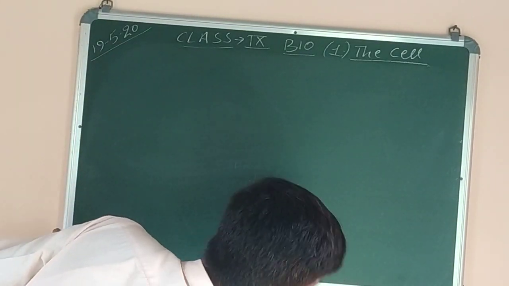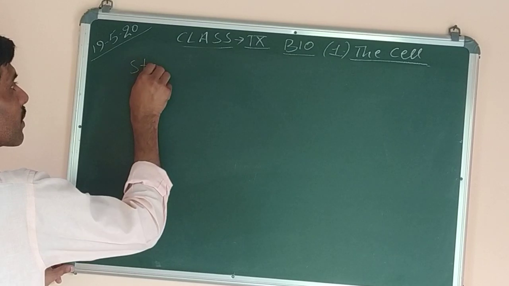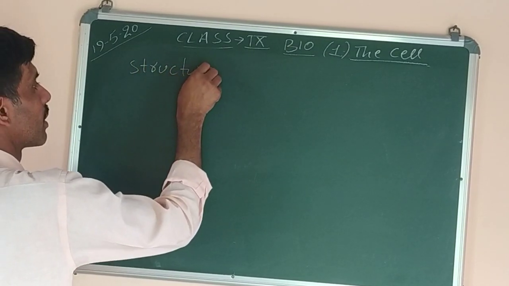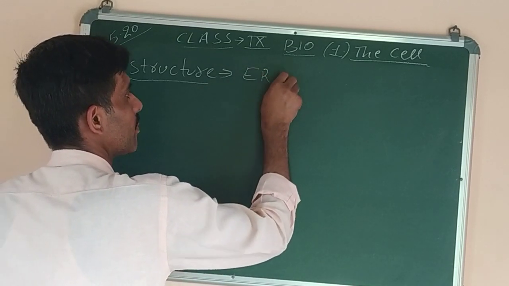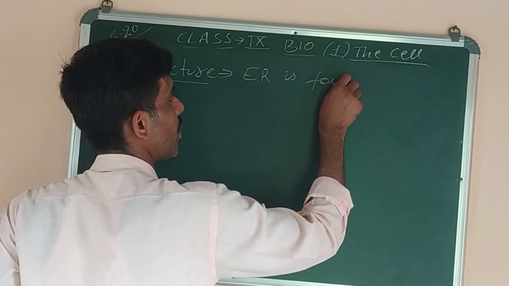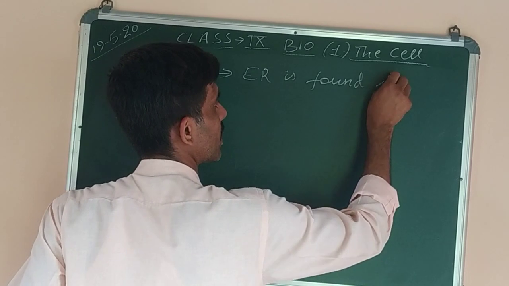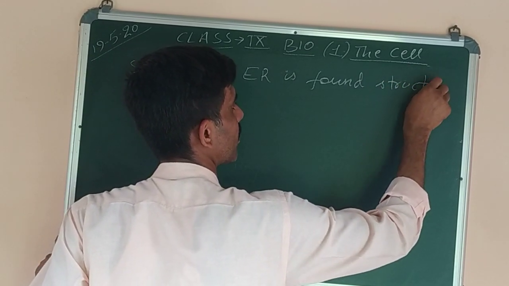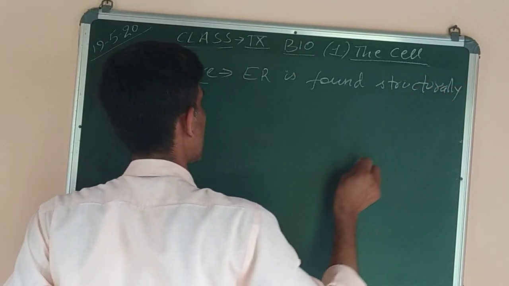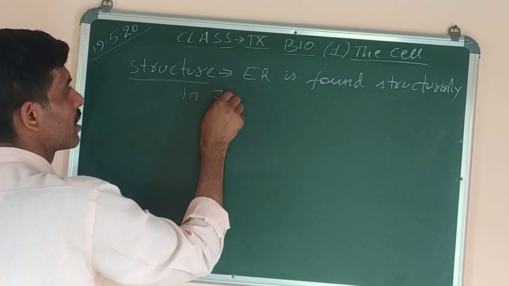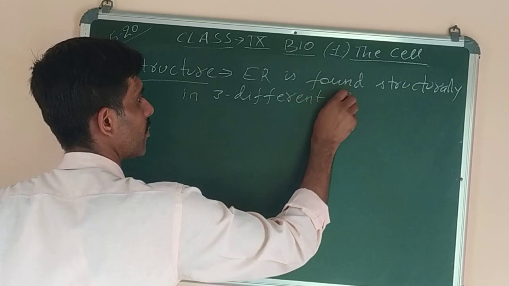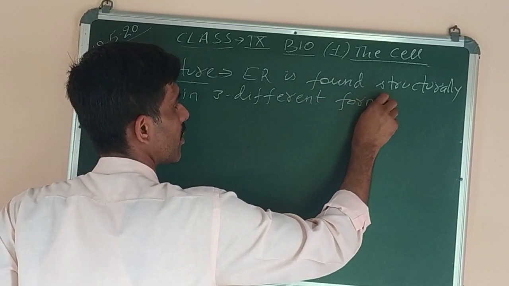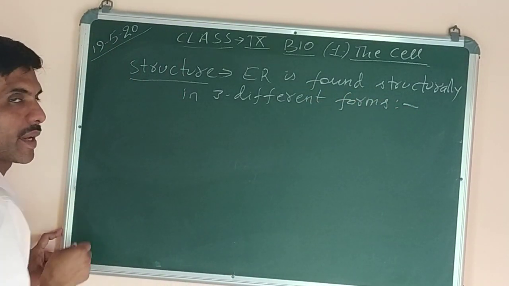Okay, let's see. Endoplasmic reticulum is found structurally in three different forms. Means there are three different parts of endoplasmic reticulum.